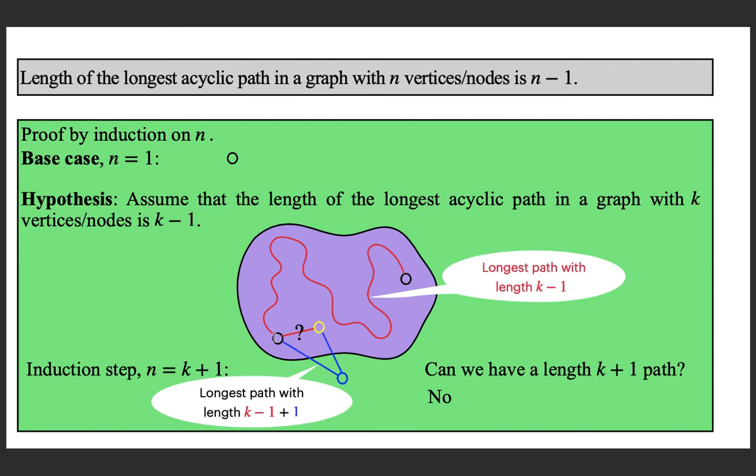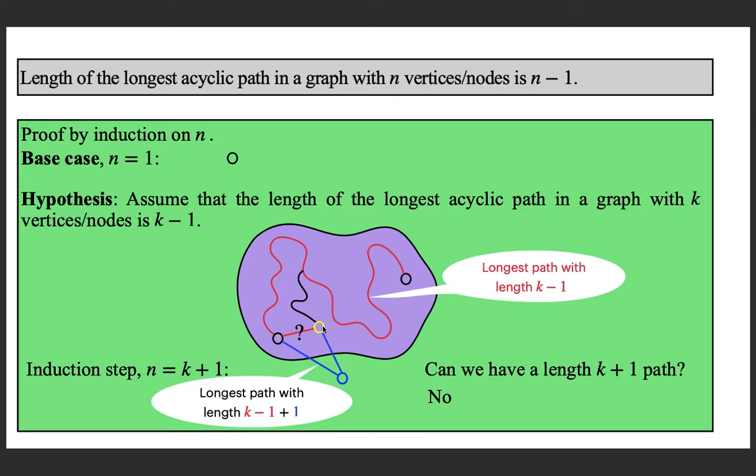So you cannot have this edge. Why? Because if you put that edge, then it is going to create a cycle somehow. Maybe this is that cycle it is going to create, and that is why you don't have this edge, and hence the maximum length of an acyclic path is k minus 1.